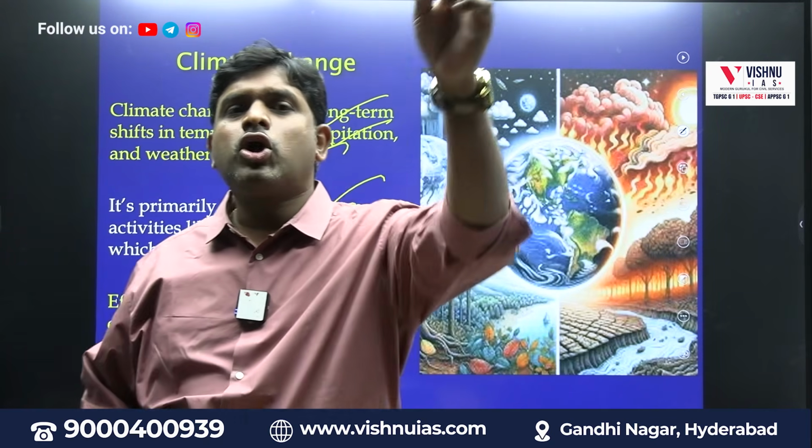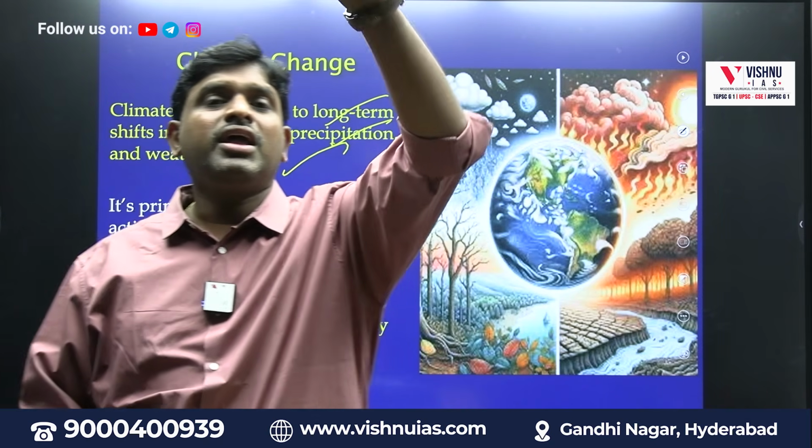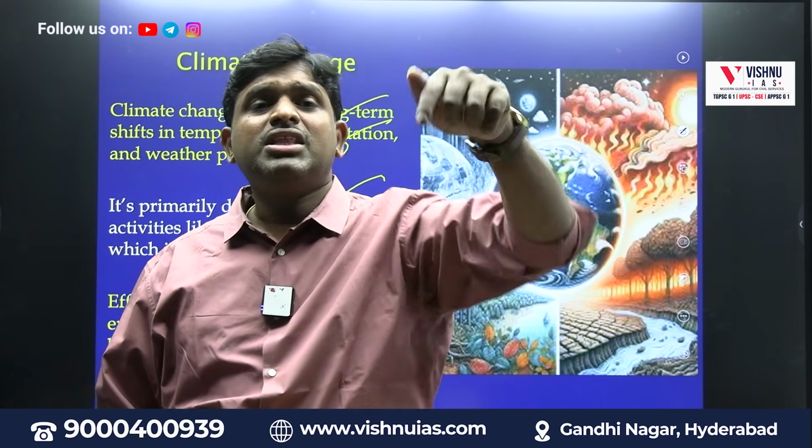So why are these coastal areas getting inundated? Mainly because of climate change which is happening. And the climate change is happening. Climate change means what? Increase in temperature, decrease in precipitation or increase in precipitation. These are happening because of what? Release of greenhouse gases. Not only release of greenhouse gases, climate change is a very big word. It can be because of release of greenhouse gases. It can be because of pollution. Climate change is a very big word. It can be because of any reason.